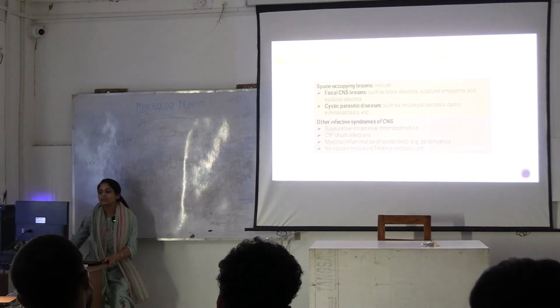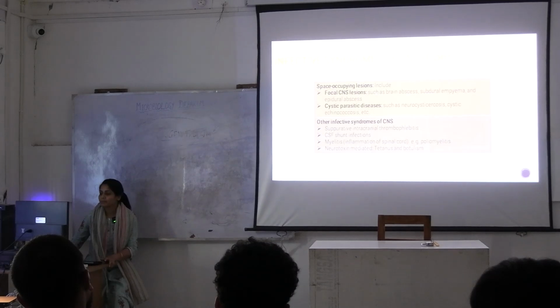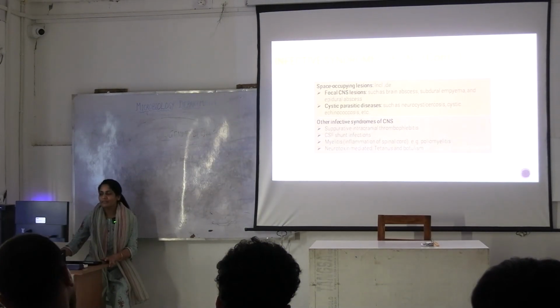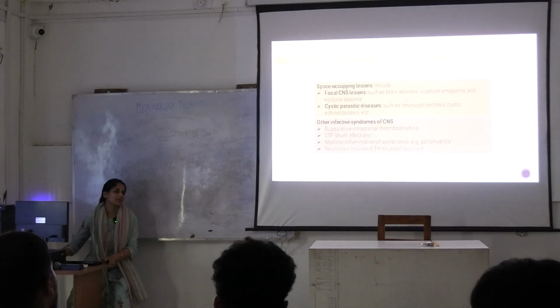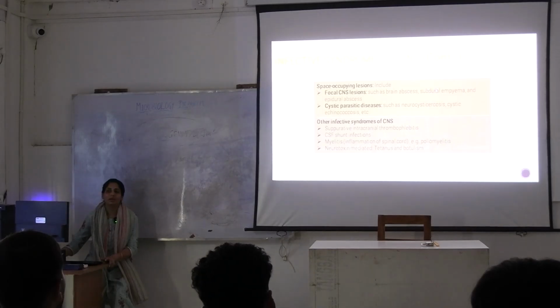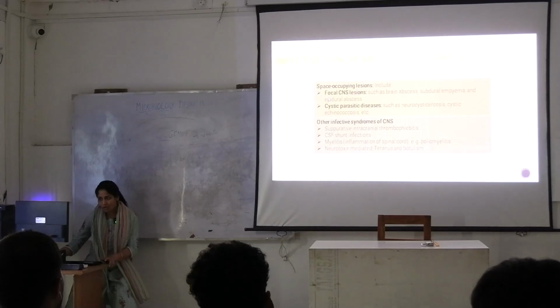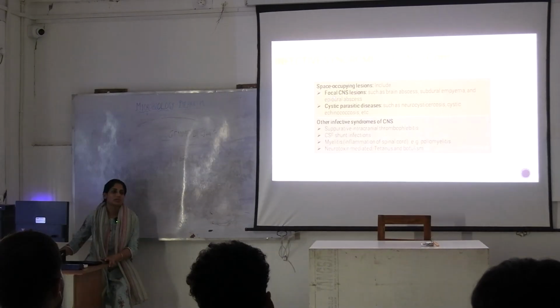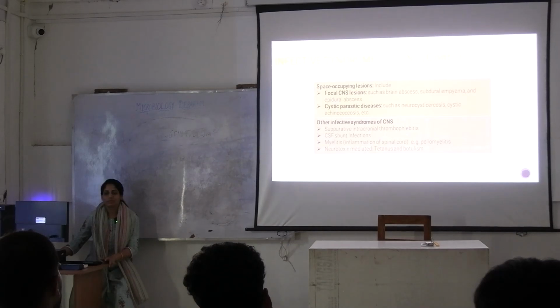Other than this, there are certain space occupying lesions. What do you mean by space occupying lesions? Certain lesions, so to say, which have collected pus in the brain parenchyma or meninges. It could be brain abscess, it could be subdural empyema. What is subdural? Below the dura mater, right? Or epidural, above the dura mater, between skin and between bone and, where will this appear?